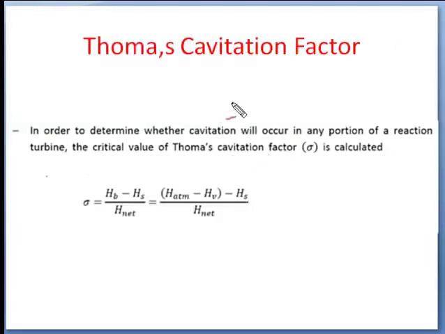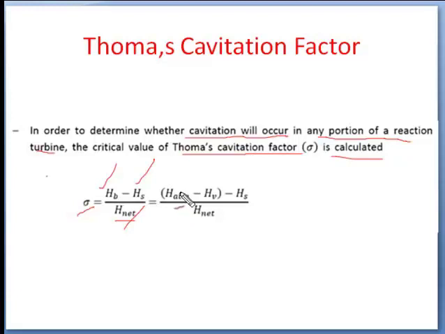This is the Thomas cavitation factor. In order to determine whether cavitation will occur in any portion of a reaction turbine, the critical value of Thomas cavitation factor sigma is calculated from this equation here. Mathematically, sigma is equal to HB minus HS divided by H net. HB is the barometric head, and HS is the suction head, divided by H net head.